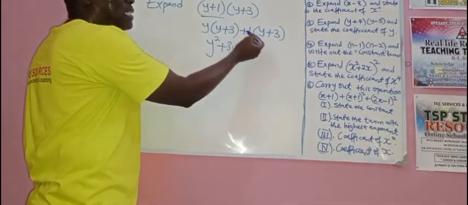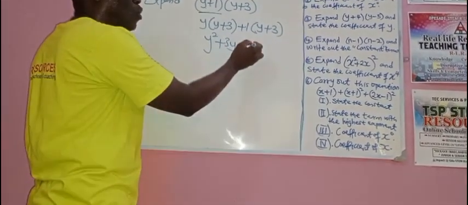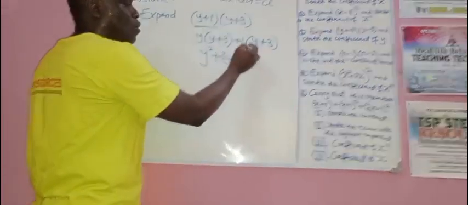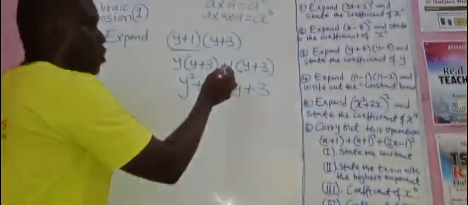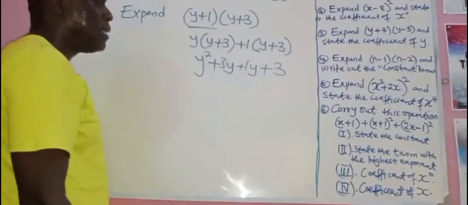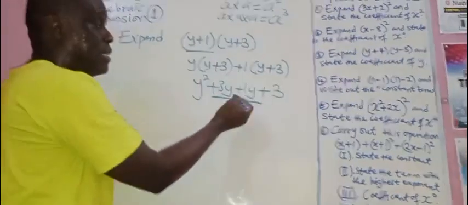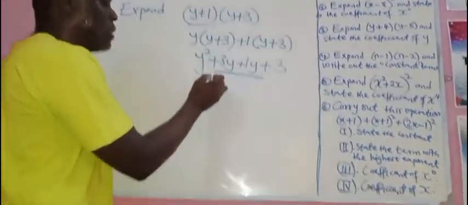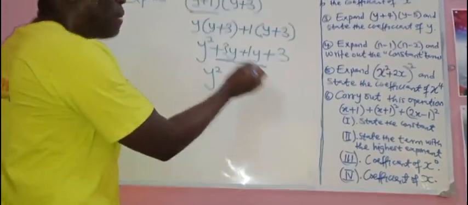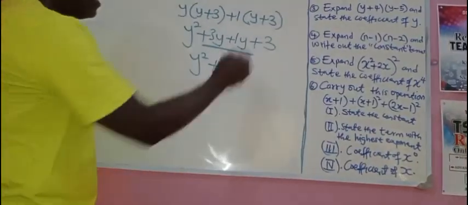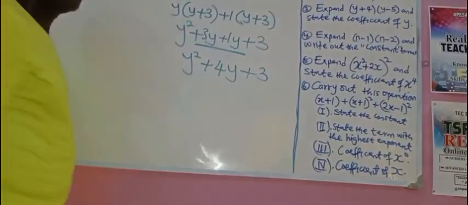Plus 1 times y. Anything multiplied by 1 is that thing. That is plus 1y. Plus 1 times plus 3 is 3. Now, look at the ones in the middle. They are in the same family. They have 3y and 1y, so I can combine them. This one cannot be combined because they are not in the same family. So I'll write y squared. Now, those in the same family, plus 3y plus 1y, that is plus 4y. Then plus 3. Is that clear?